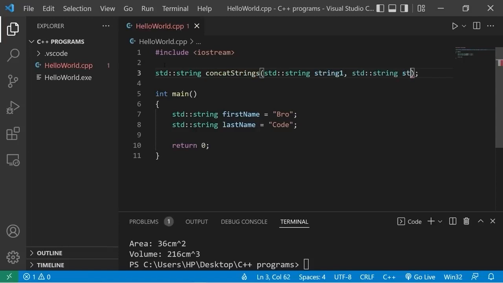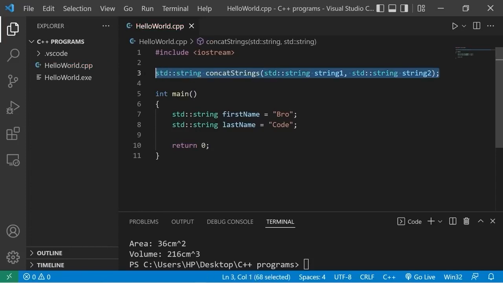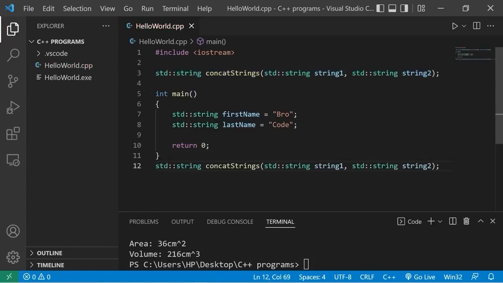Standard string. I misspelled string2. So we have our function declaration. Now we just need to define it. I'm going to return string1 plus, I'll add a space between the first name and the last name, plus string2.